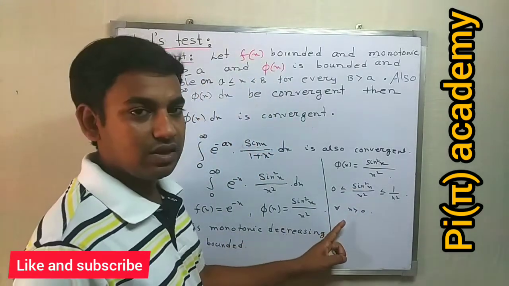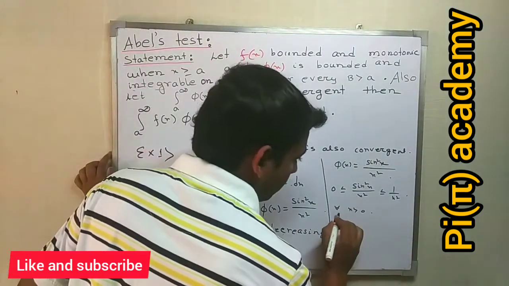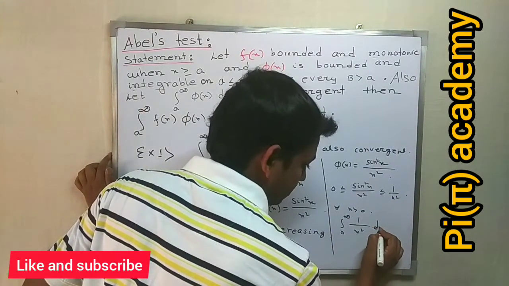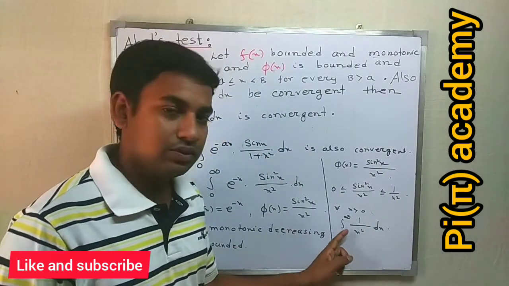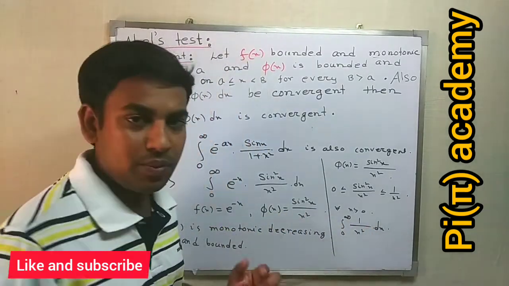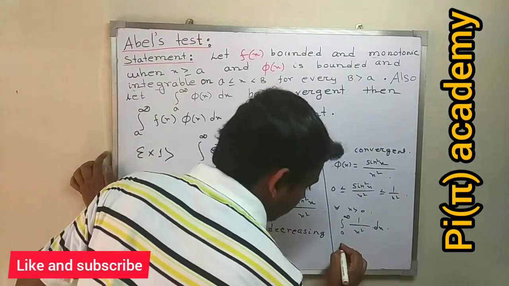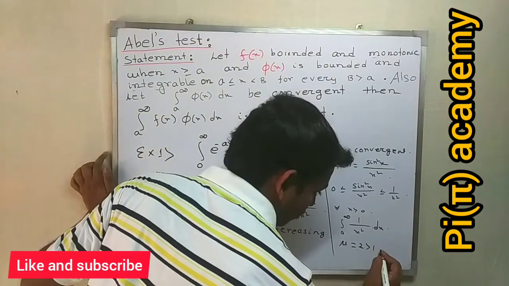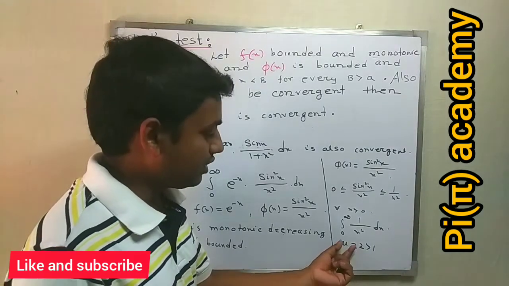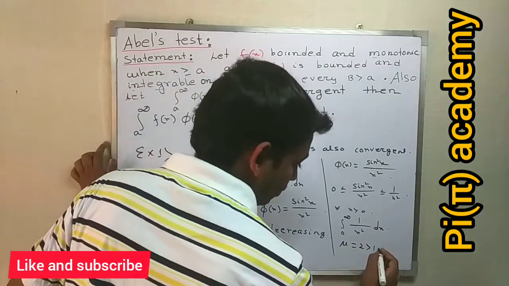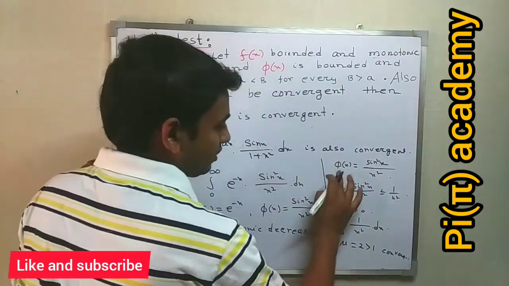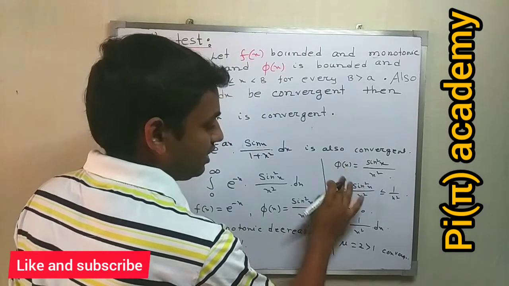Since the integral from 0 to infinity of 1 by x square dx, as I showed you in the previous examples, is a convergent improper integral, here mu equals 2, which is greater than 1, and by the comparison integral it is convergent. Therefore we can say that phi(x) is bounded, integrable and convergent.